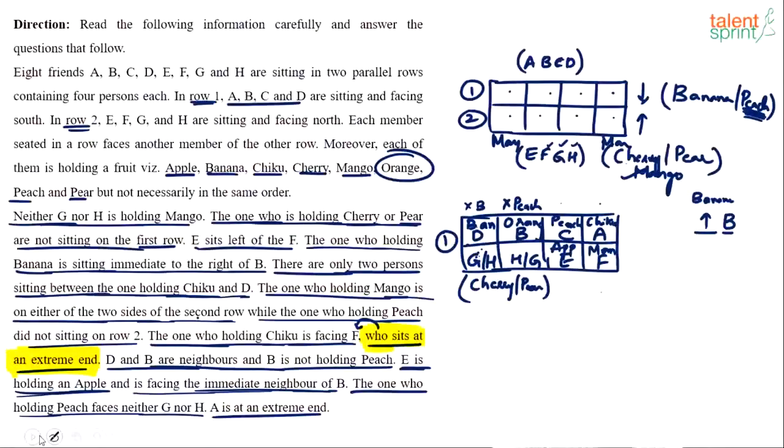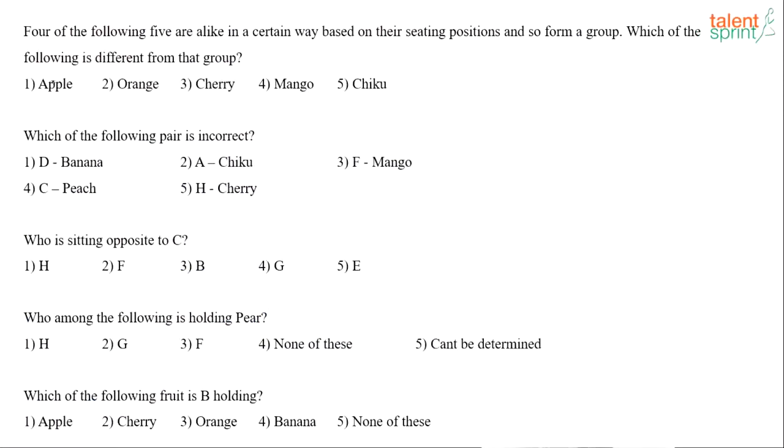There are 5 questions asked here. Let's see what the answers are. Okay, here's the first one. You see what it says? 4 of the following 5 are alike in a certain way based on their seating positions and so form a group. Which of the following is different from that group? So it's a classification based question. We have to find out which fruit does not belong to that group here. Apple, orange, cherry, mango, chiku.